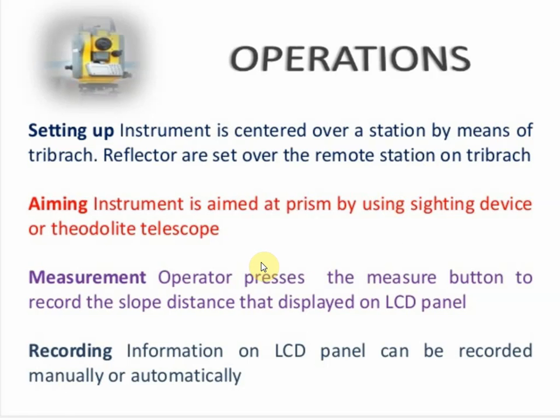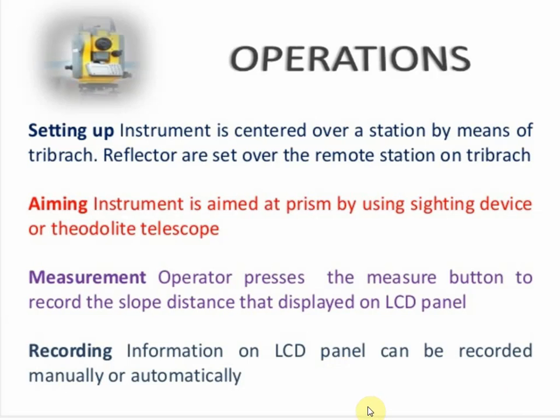Next is aiming. The instrument is aimed at the prism by using a sighting device or theodolite telescope. After setting up, the instrument is aimed at the prism, that is the prism is sighted. Only when the prism is sighted will it give you a measurement. Next, measurement. The operator presses the measure button to record the slope distance, which is displayed on the LCD panel provided on the instrument.